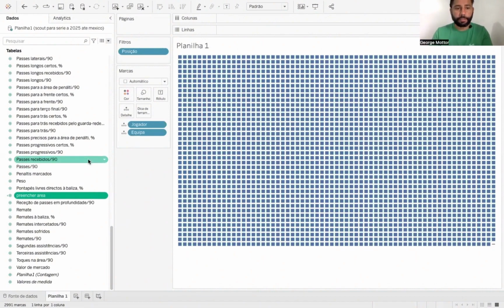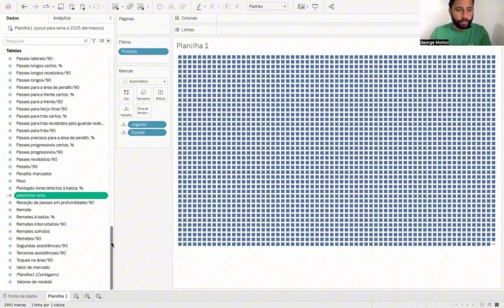Then we can also look for fullbacks, right, who cross more, who possess more offensive power, since we are currently looking for players for the offensive sector. I created 3 calculated fields here. One is fill area, which is related to touches in the area and entries in the area.